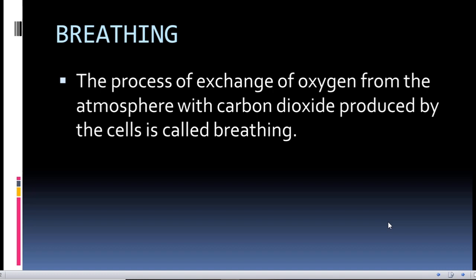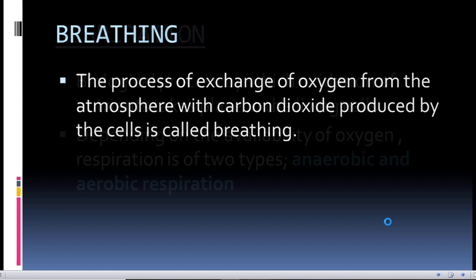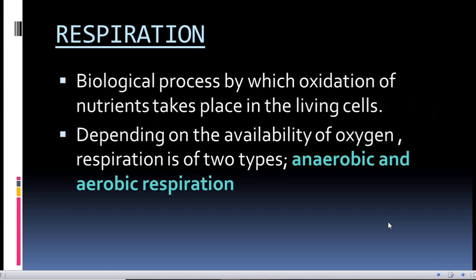Breathing is the process of exchange of oxygen from the atmosphere with carbon dioxide produced by the cells. Now, breathing is not similar to respiration, but breathing is a phase of respiration. Respiration is the biological process by which the oxidation of nutrients takes place in the living cell. The site of respiration is the mitochondria.